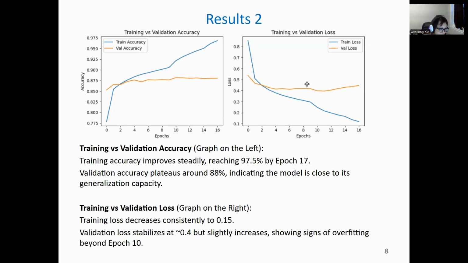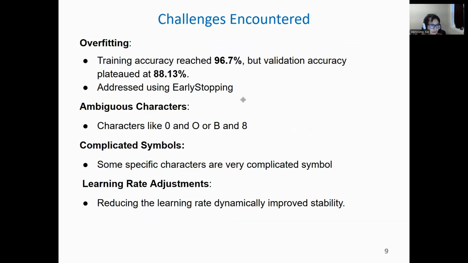On the right graph, the training versus validation loss graph shows a very steady decrease in training loss, while validation loss stabilized around 0.4. So I think the early stopping stopped training at epoch 7 to prevent further overfitting. That works in this graph. It's very perfect.